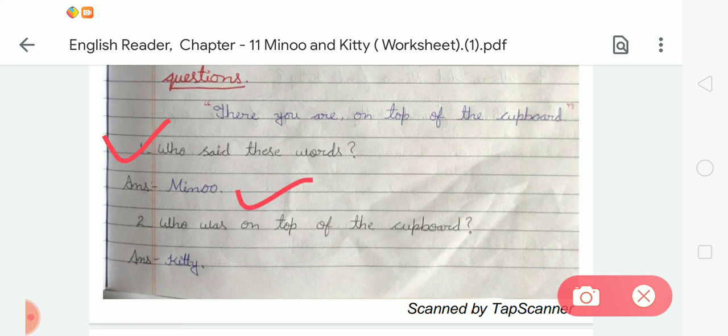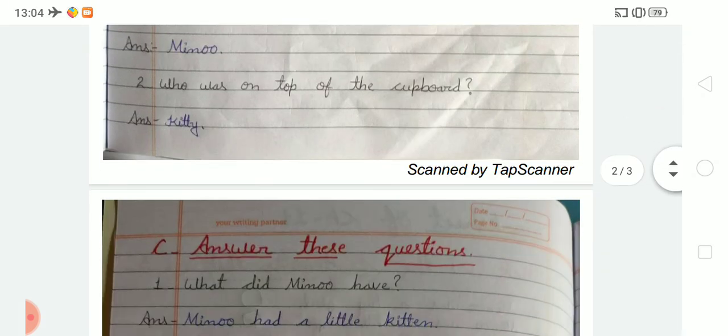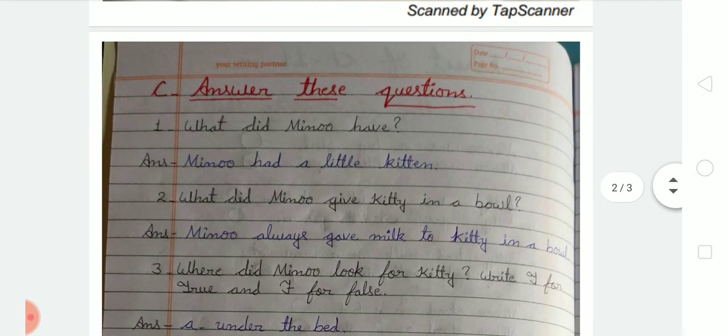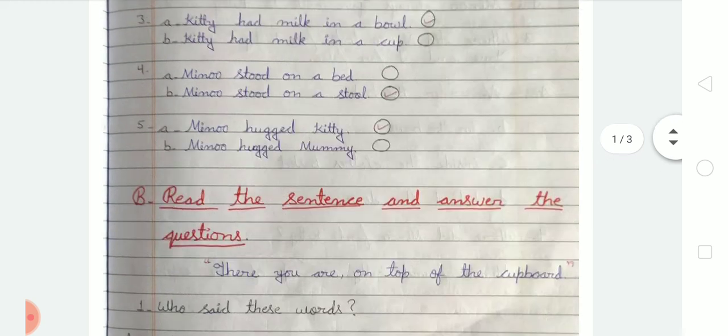And what is the spelling of Minu? M-I-N-U, Minu. After that, the next question is: who was on top of the cupboard? So students, now tell me who was on top of the cupboard. We all know that Kitty was on top of the cupboard. So we have to write Kitty. And what is the spelling of Kitty? K-I-T-T-Y, Kitty. Okay. After that, come to the next. So we have completed exercises A and B.